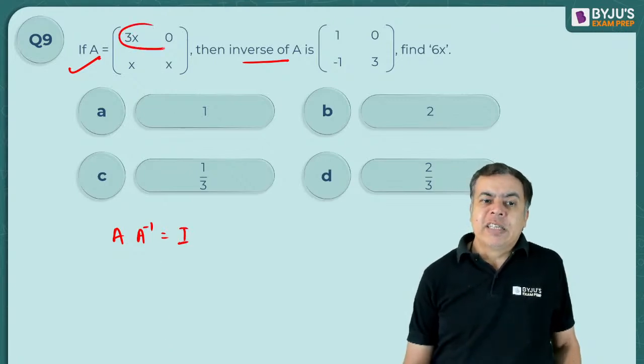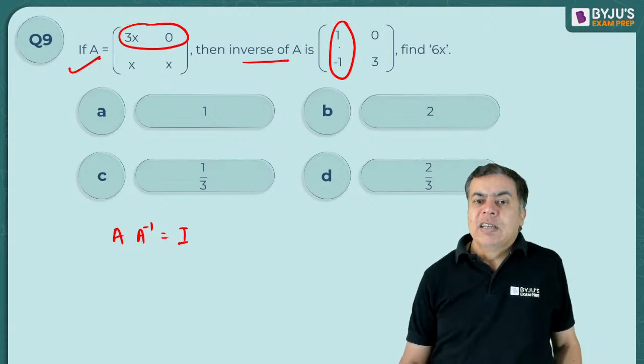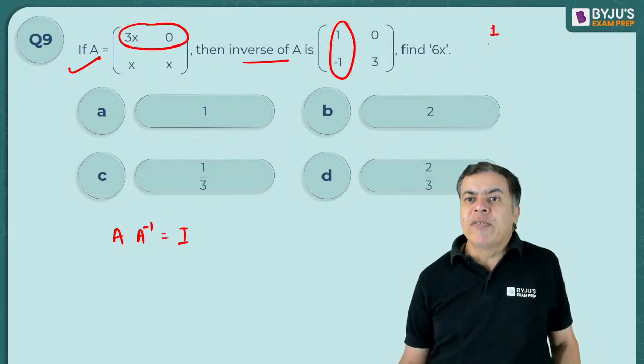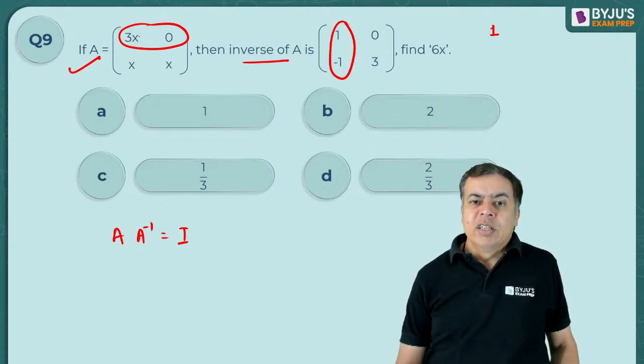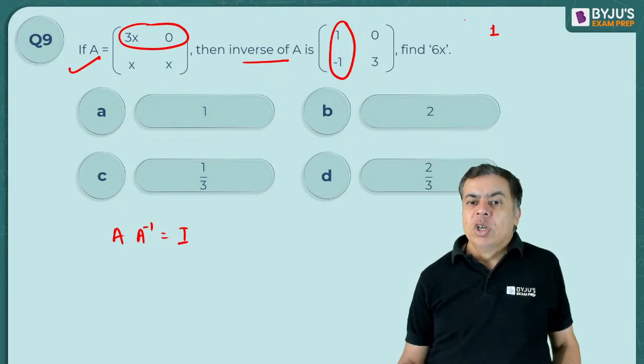That means the first element of this product must be 1. See, 3x plus 0, so 3x must be 1. If 3x is 1, I want the value of 6x. That must be 2.